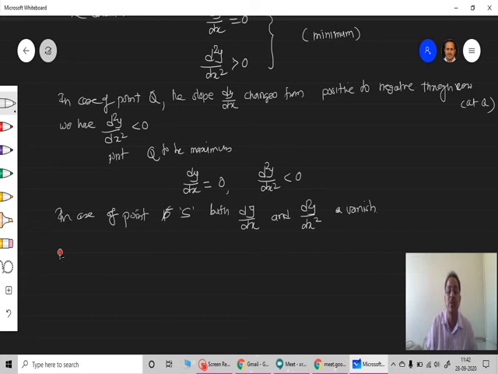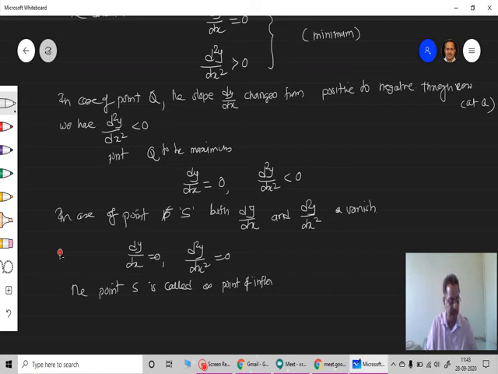So at point S, dy by dx is equal to 0. That is, I am getting this condition dy upon dx is equal to 0 and d square y upon dx square is also found to be 0. Therefore, the point S is called the point of inflection. Inflection. Point S is called as point of inflection.